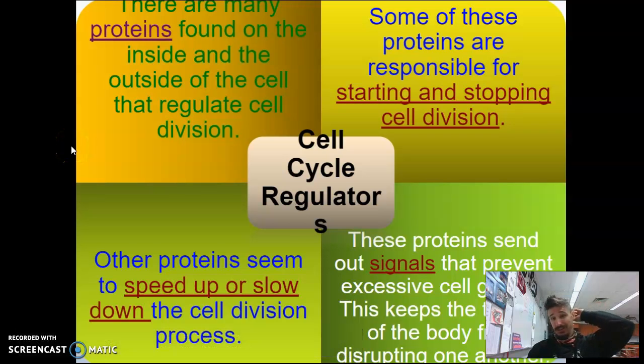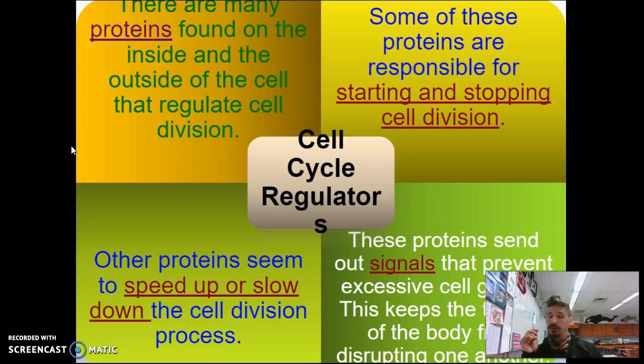So, as far as cell cycle regulation goes, there are many proteins found inside the cell and outside the cell that are going to regulate division. Again, proteins do everything for the cell, even down to cell division processes and going between phases like mitosis and G2 and S and G1. Now, some of these proteins are responsible for starting and stopping the cell cycle, and others seem to speed it up or slow it down.